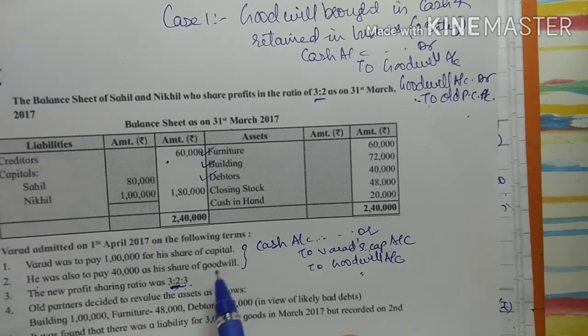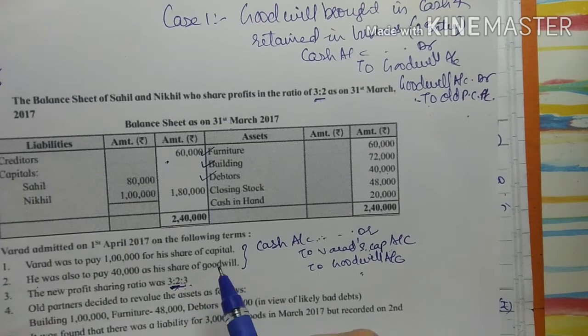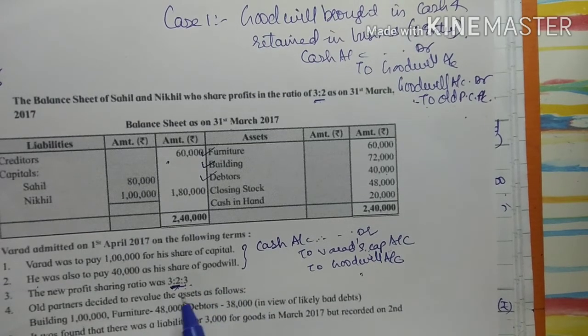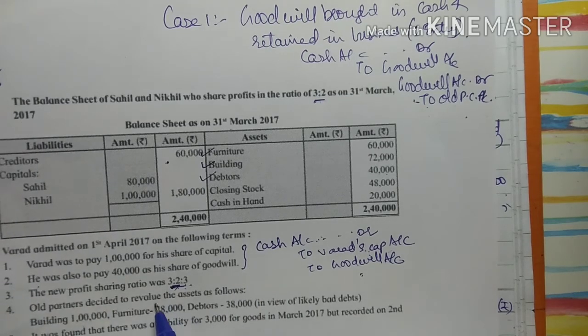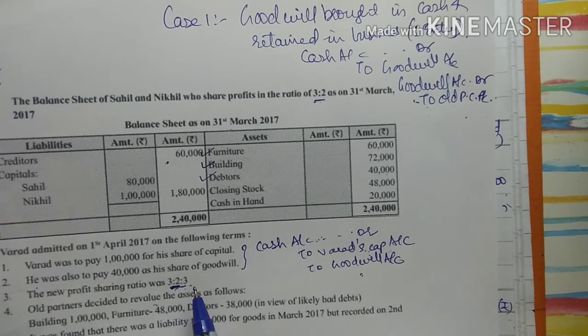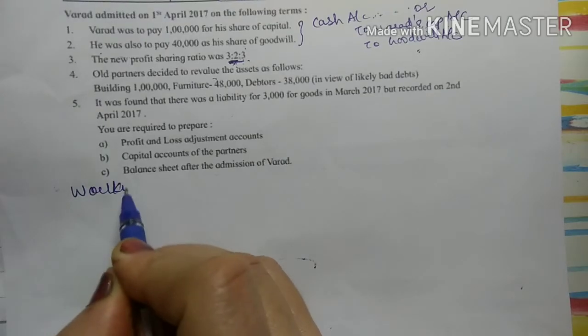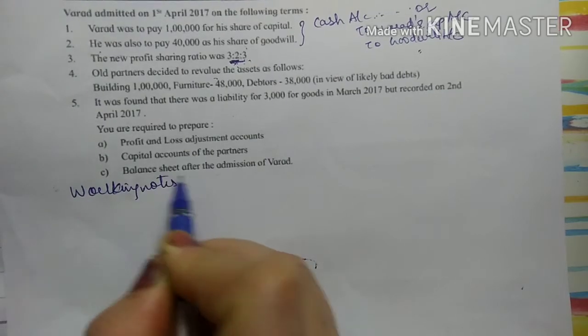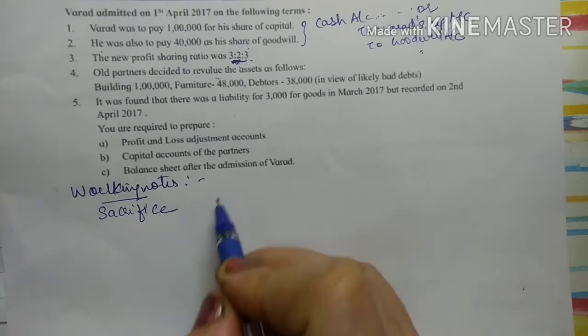So while we are calculating the sacrifice ratio, again they are going to get the same sacrifice ratio, but again because it is given new profit sharing ratio in the adjustment, we will calculate it for the safer side, right? So in my working notes I will be calculating the sacrifice ratio.